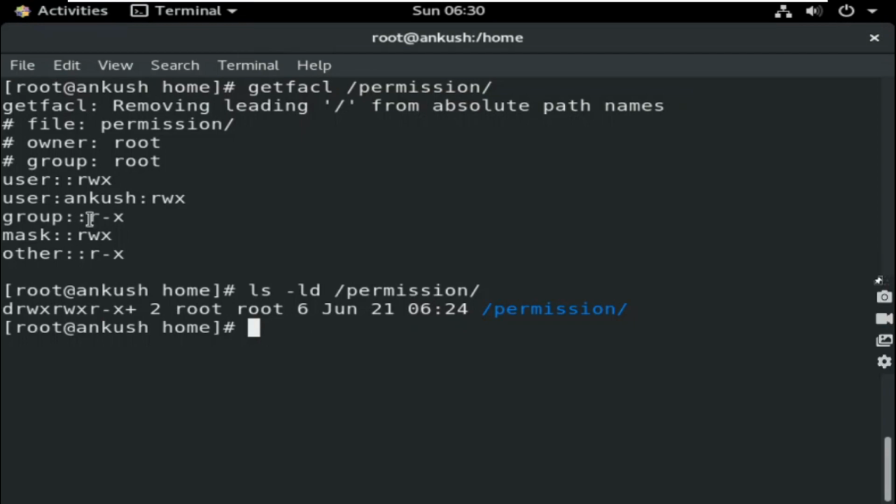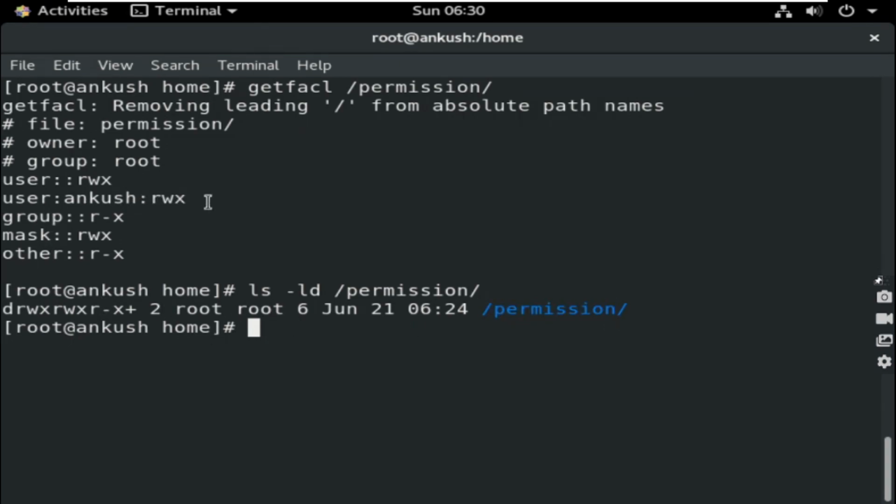The group permission is rx, but it is showing rwx. So remember, when you apply ACL to a directory or file, one mask is created. Mask is nothing, just the highest permission applied to a file or directory. Highest ACL permission. What highest permission have I given? rwx. So mask is also rwx. Mask will always come in the group permission field. That's why the group permission is still rx, but it is showing the mask. When ACL is there, remember the middle one will show you the mask. So now the directory has an ACL for user Ankush.